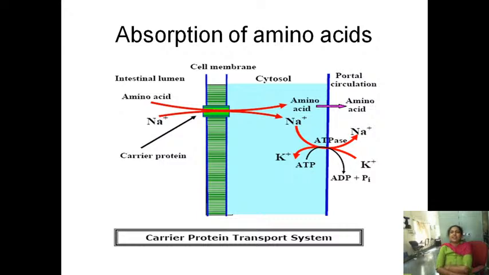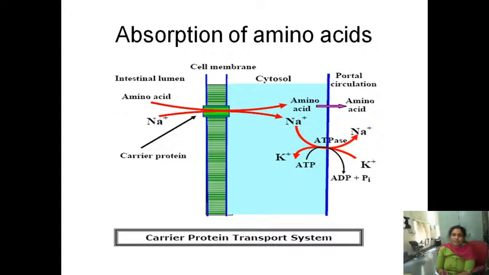This picture will explain how the amino acids are transported from the intestinal lumen to the portal circulation. If you remember the absorption of glucose, it is exactly the same, only in place of glucose you have to write amino acid. Now your amino acid will be in the intestinal lumen. To enter the portal circulation, first this amino acid has to be transported into the cytosol of the mucosal cell.